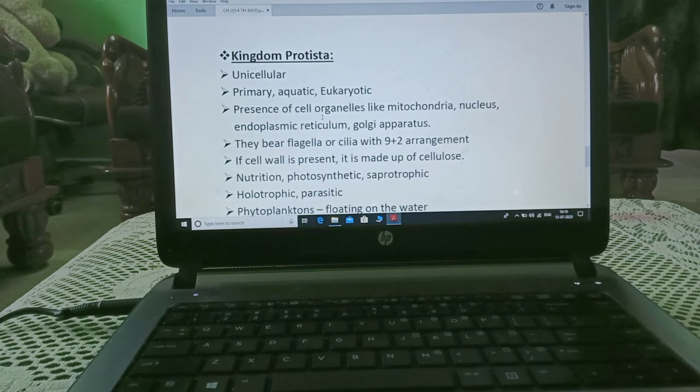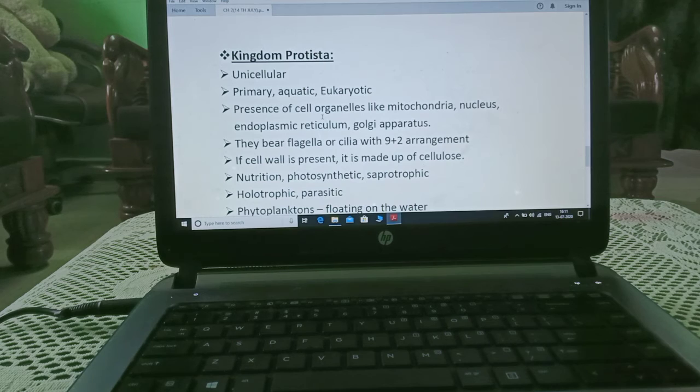Next, they bear flagella or cilia with 9+2 arrangement. Next, if cell wall is present, it is made up of cellulose. Next, nutrition: photosynthetic or saprotrophic.